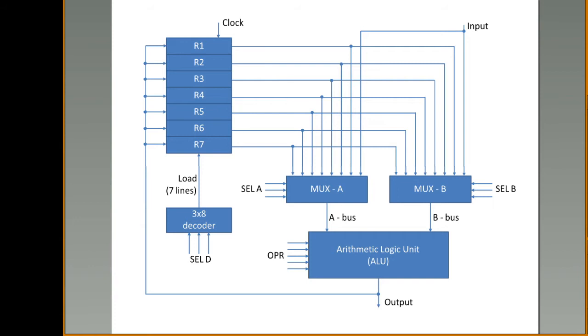Like that, based on the selection values, one value is selected from each of the multiplexers and they are provided to the ALU. What does this ALU have to do? If it is A plus B, then the addition operation has to be performed by this ALU. This OPR represents the operation code. This can be an addition operation, multiplication, division, transfer, whatever the operation is. So you need to provide an operation code.